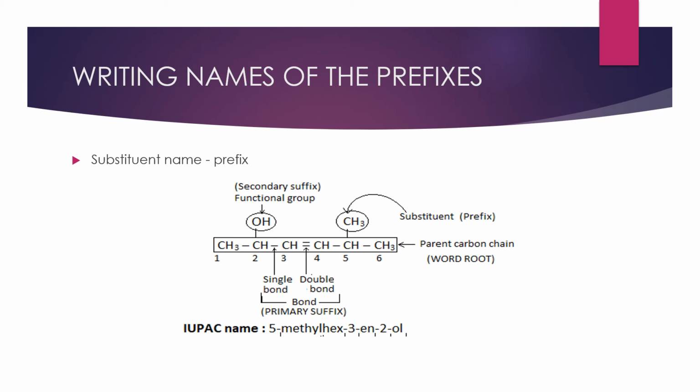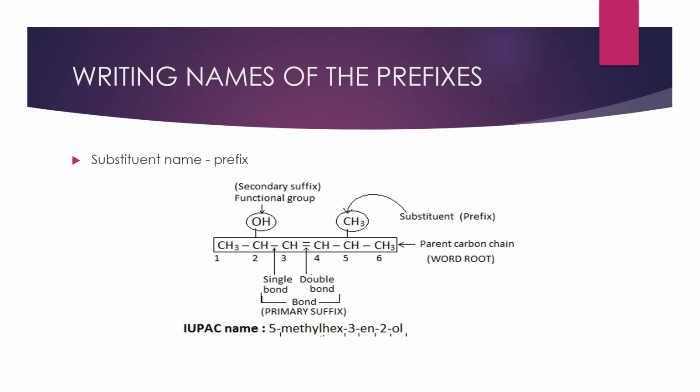Then writing the names of the prefixes. When we will write the name of the substituents, when we will write the functional groups as the prefixes, when it is given least priority. We have seen already the 11 number rule system in the previous videos. We have discussed that. So substituent name will be written as a prefix when it is given least priority. If you are having two functional groups, one will be given more priority, another will be given less priority. That least priority one will be taken as a substituent.